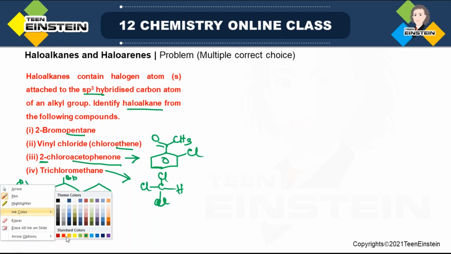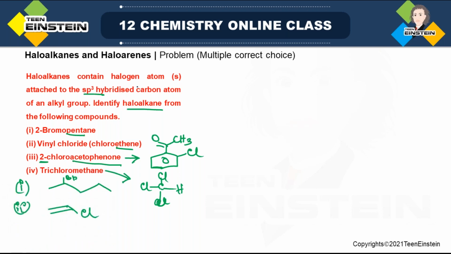And what is haloalkane? That is also mentioned here clearly. They contain halogen atom attached to sp3 hybridized carbon atom. Look at the first one. This is the carbon with which bromine is attached, and this is sp3. So this will be alkyl halide example. Second one, this carbon is sp2, so this cannot be correct. Then the third one, here chlorine is attached to this one, and this is sp2, so this is also not correct.